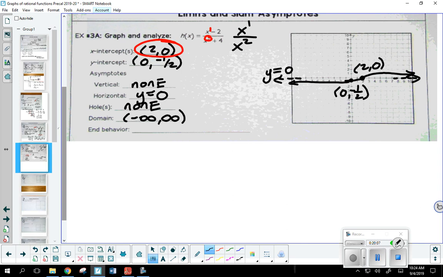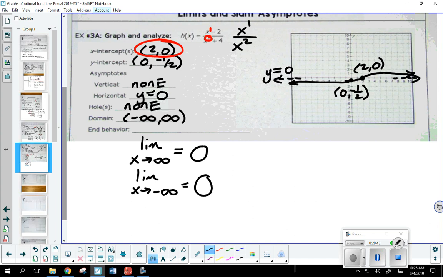When you're asked about the end behavior, this is the limit as x approaches positive infinity or the limit as x approaches negative infinity. Typically, for end behavior, you really want to focus on the horizontal asymptote. So in this case, whether x becomes extremely large or extremely small, what's the graph doing? It's getting closer to 0, that horizontal asymptote.